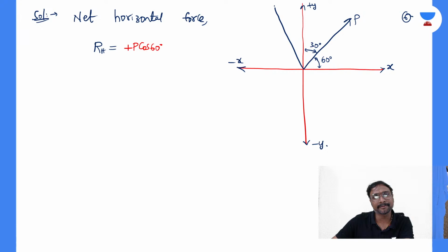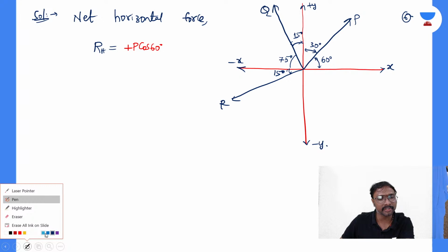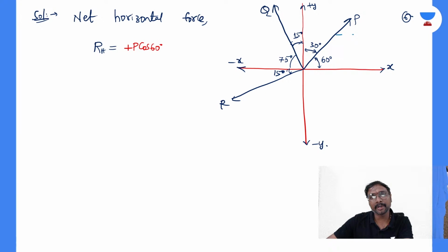With respect to this Q, R is having 90 degrees. So what is that angle? You can say this is your 15 degrees. This is your R, and this angle will be 15 degrees, right? Is that clear, everyone? How we are getting these angles, the angle calculation? So the component of P will be like this and P will be like this, right?